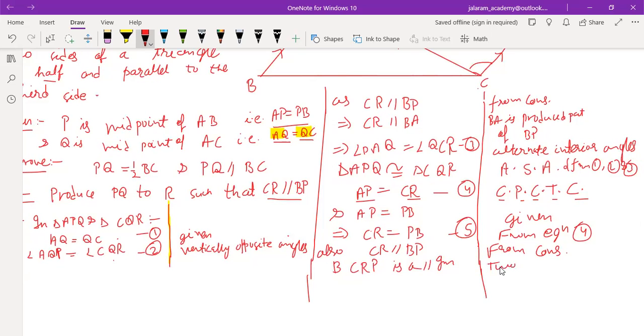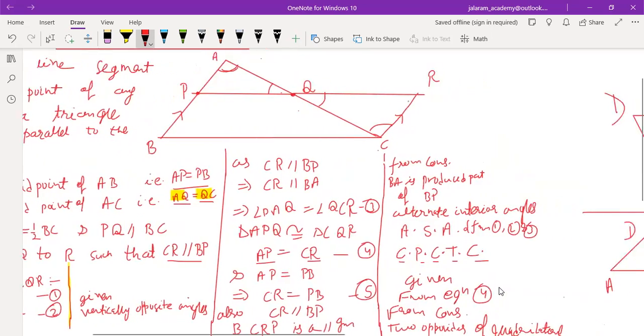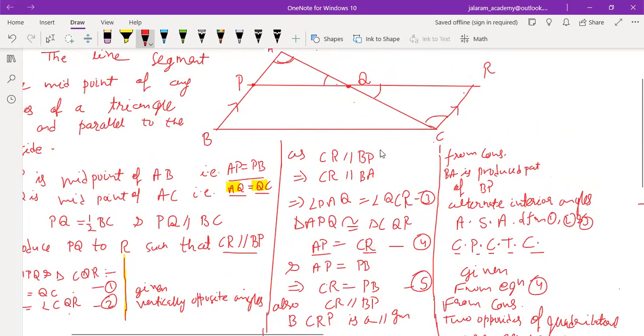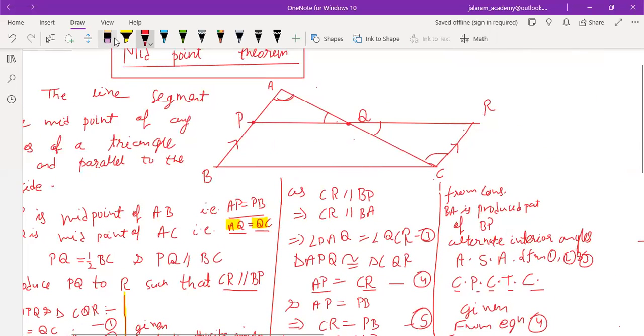The reason is two opposite sides of a quadrilateral are equal and parallel. Okay. So if this happens, then other two sides PR and BC will also be equal. Therefore, PR equals BC. This PR will be equal to BC. Is that clear to you?